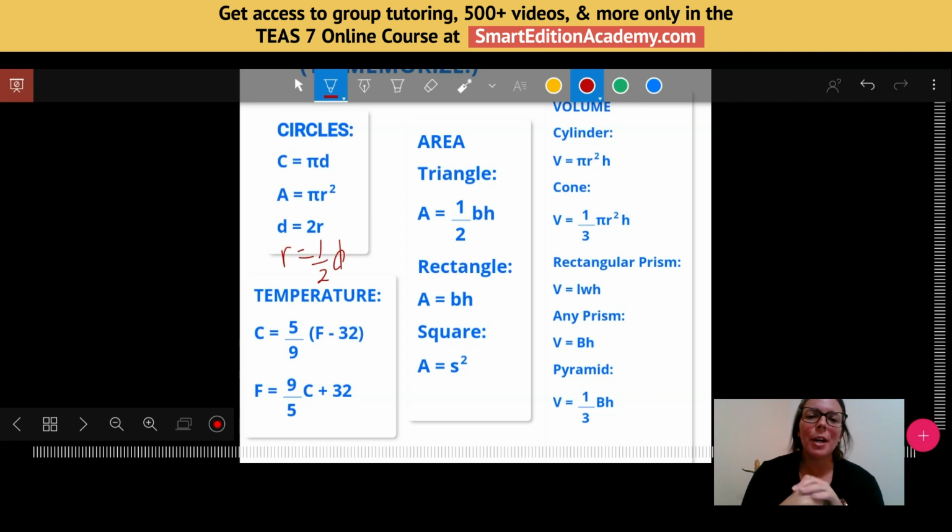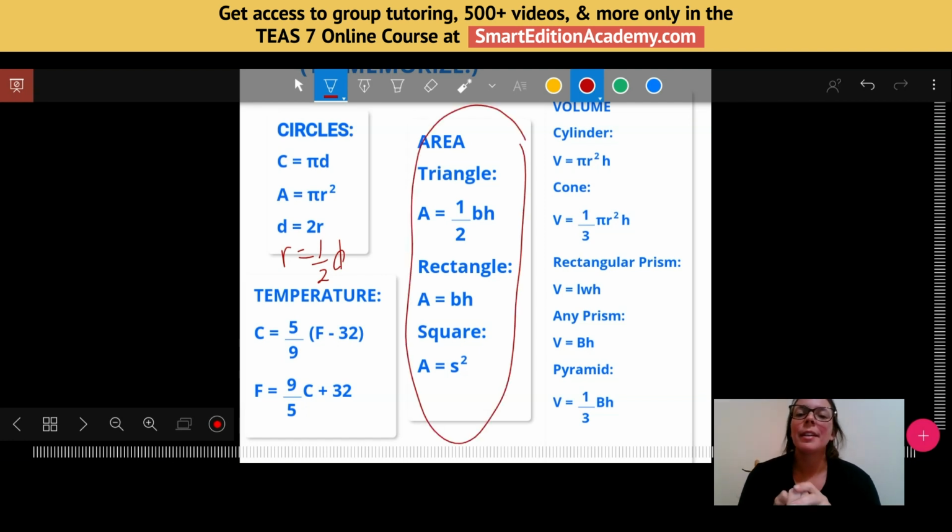Talking a little bit more about geometry, we've got some area formulas here. So triangle, area equals 1/2 base times height. Rectangle, area equals base times height. And then for a square, which is technically a rectangle, this formula would still work. A special formula is just that the area is equal to the side squared, because all of the sides of a square are the same.